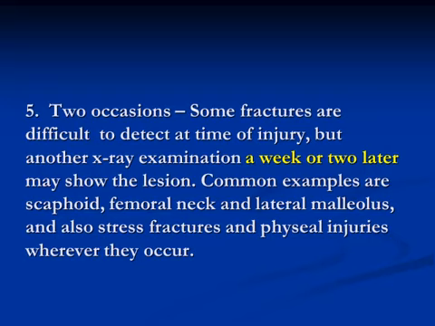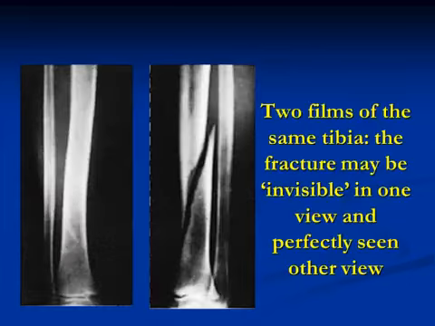Common examples are scaphoid bone fracture, femoral neck fracture, lateral malleolar fracture, and also stress fracture and physeal injury. If you look at this X-ray picture, there is no obvious fracture, but we cannot comment on one view, so we need AP and lateral views.